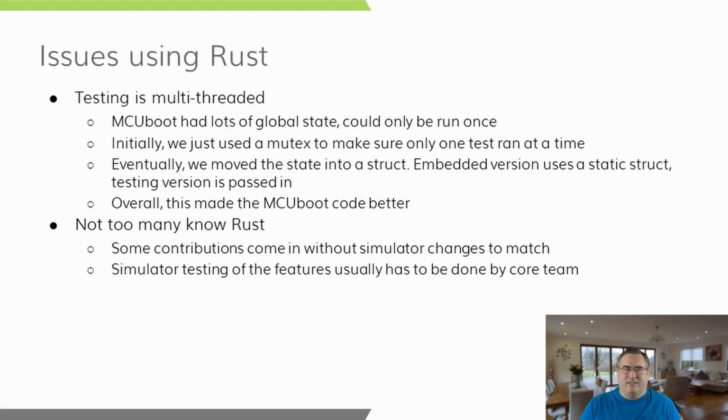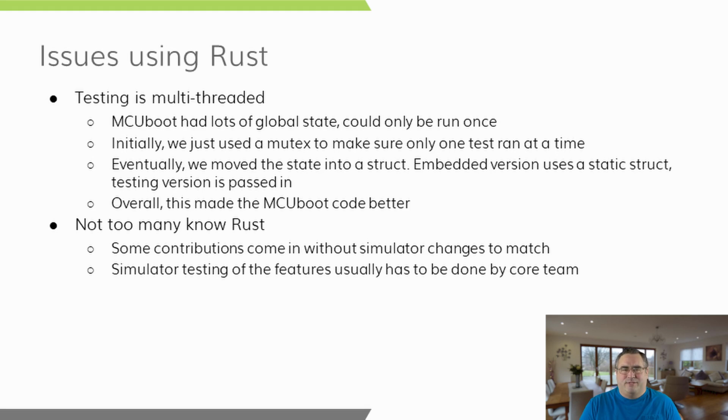Rust, however, isn't a panacea. Although it does bring definite advantages to us, there were some hurdles to get over, and a few issues that we still encounter. One of the first things that we discovered is that the Rust test framework tries to run tests on as many CPUs as are available. Since MCUboot was originally written as embedded code, most of the state was simply stored in global variables, and this didn't work very well at all when it was invoked for multiple threads.